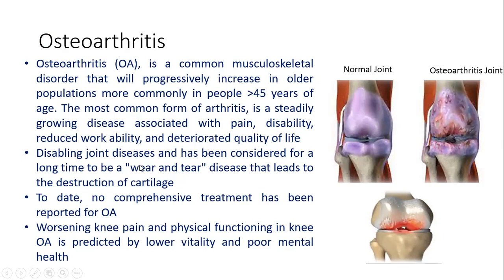To date, there is no comprehensive treatment for osteoarthritis, and it causes unbearable pain. It can develop in the knees, shoulders, hands, and hips.